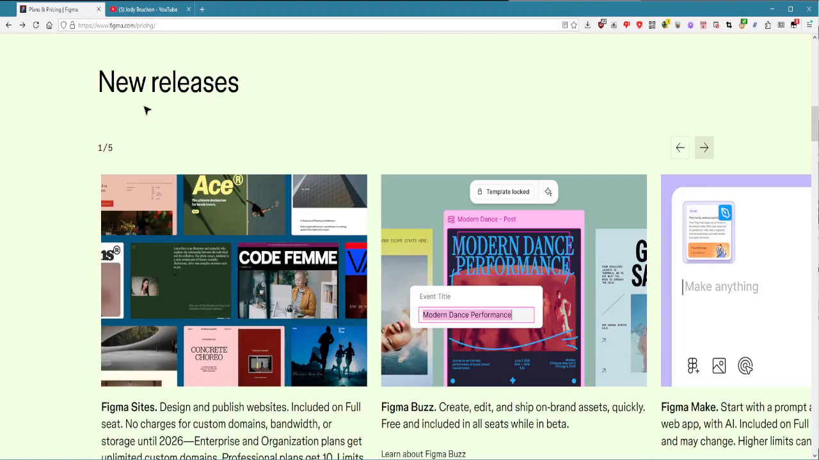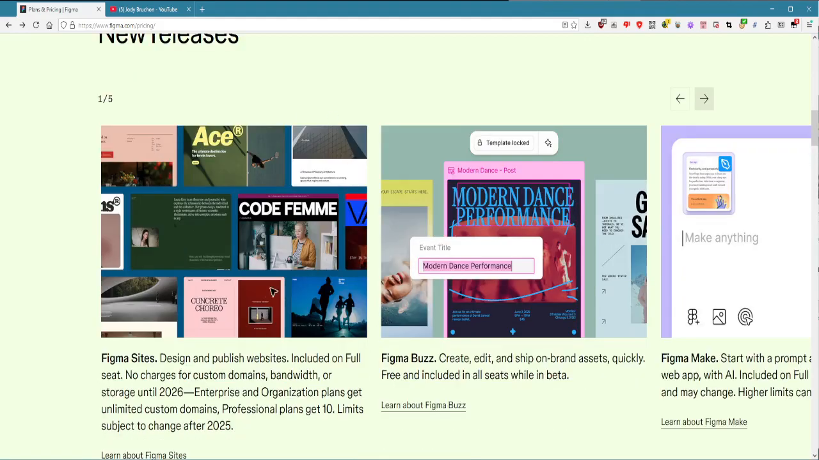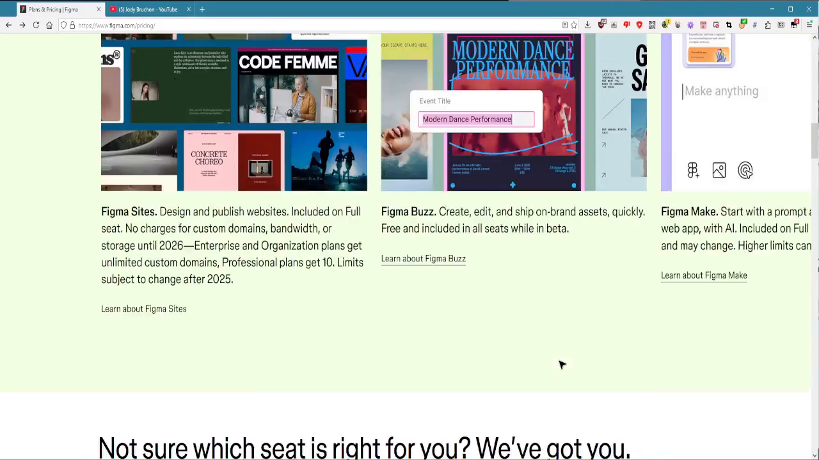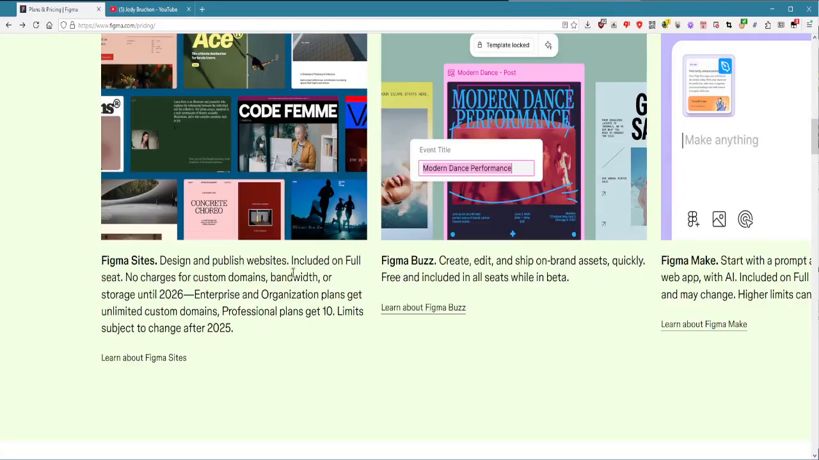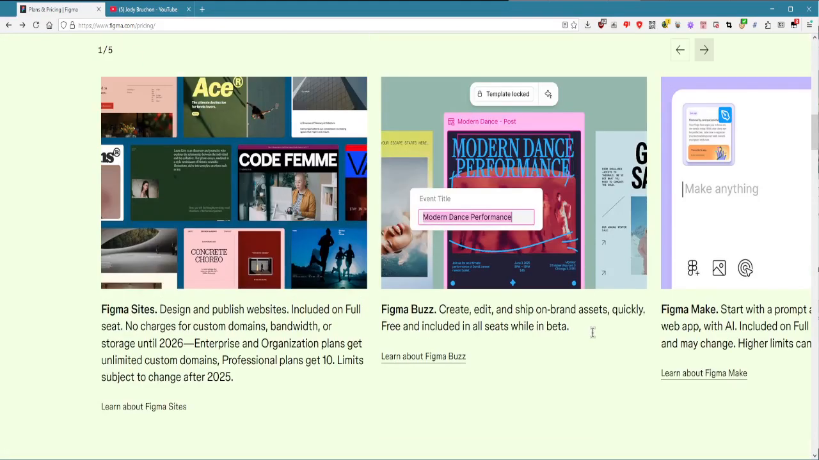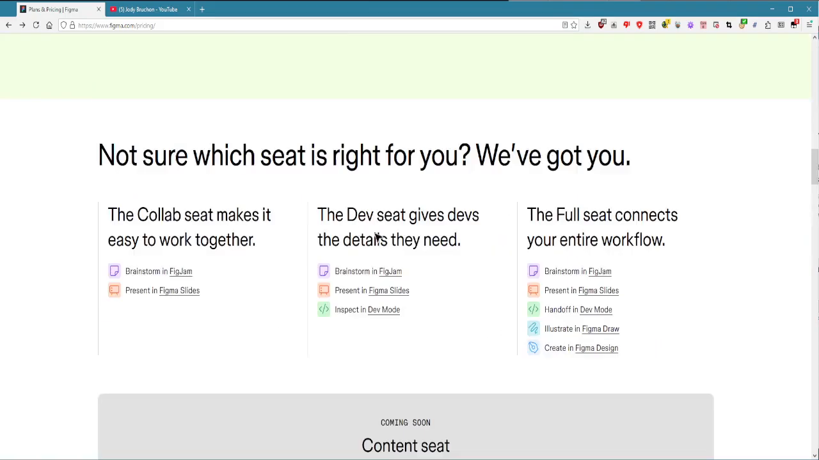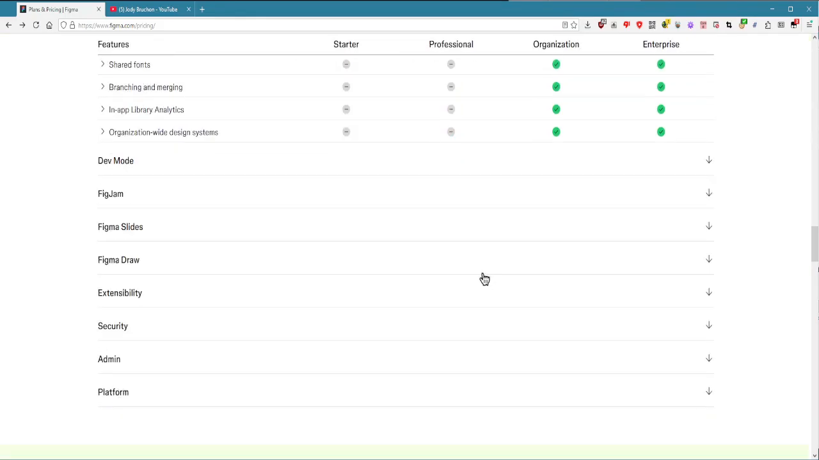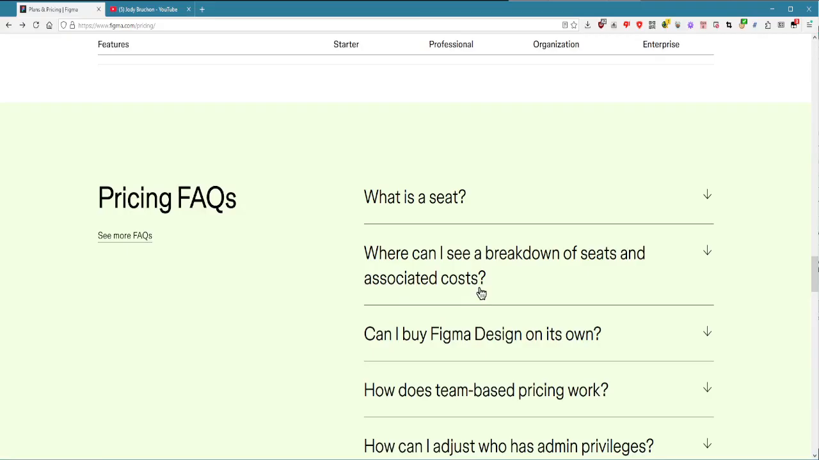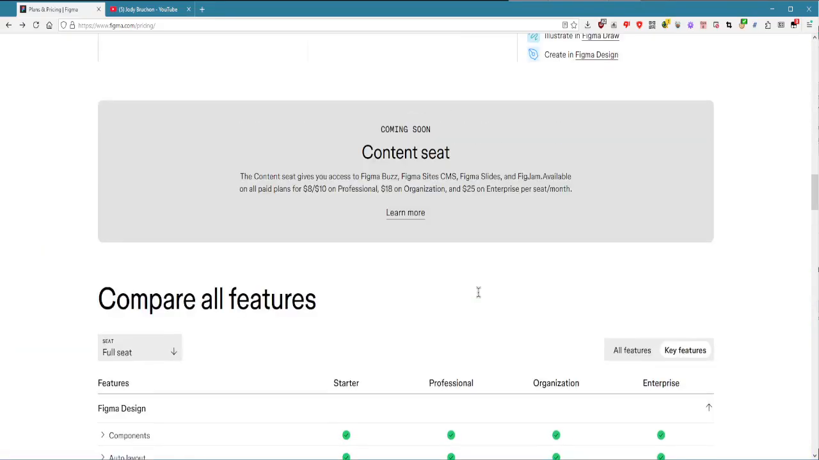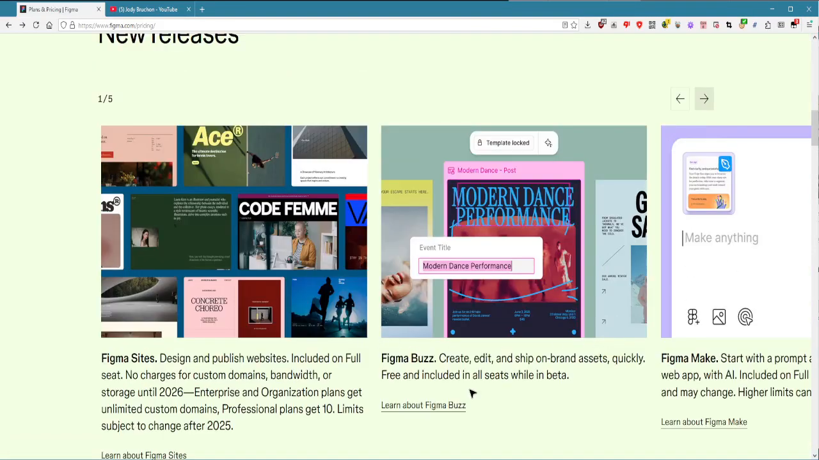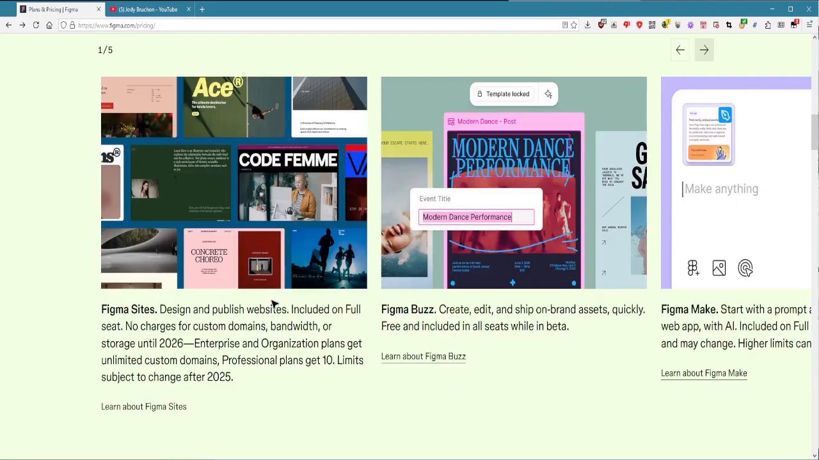Alright, next problem. New releases. 1 out of 5. This is garbage. This is bad design. Look how it scrolls off the page. So first of all, if you have these things and you want me to see these things, you can put them in sections. Look, you put all this other stuff in sections. I've got all these tables with features and stuff. Why can't you have this be on multiple rows? But no, it gets worse.